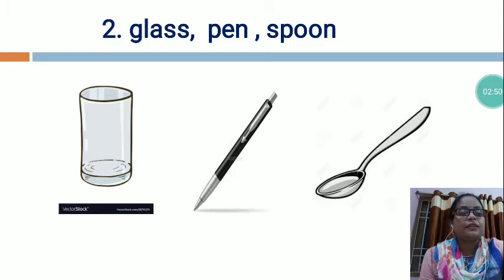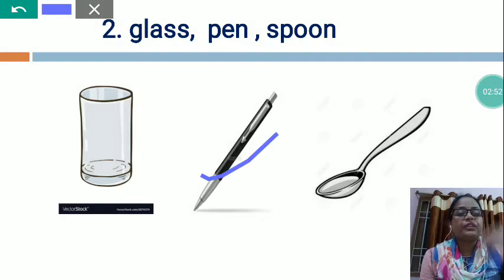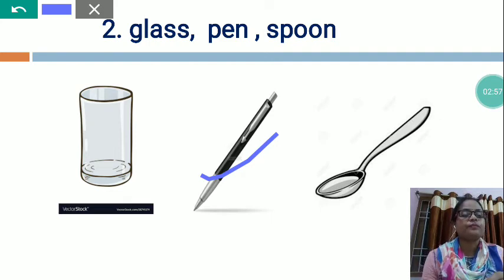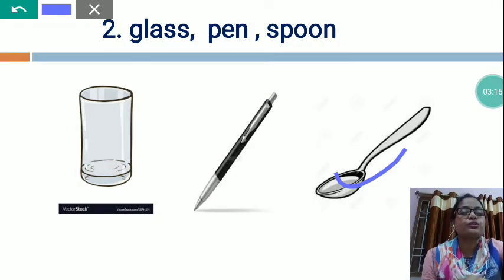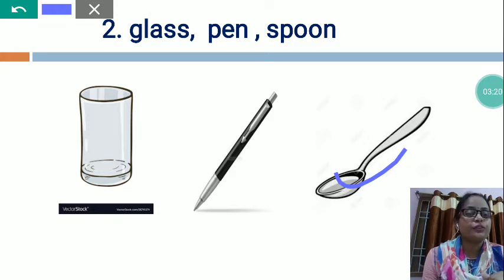And the pen, with the help of pen we write on paper. There are different designer pens also available in the market. Without pen we are not able to write anything on the paper. So this is a stationery item. And this is spoon. Spoon is also a kitchen object. What is the use of spoon?